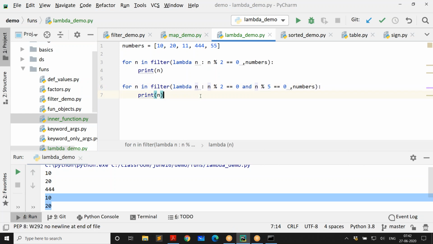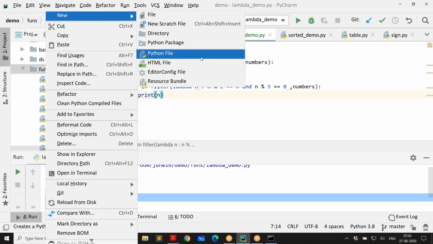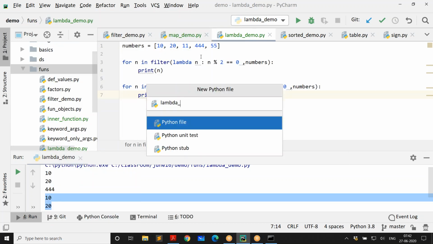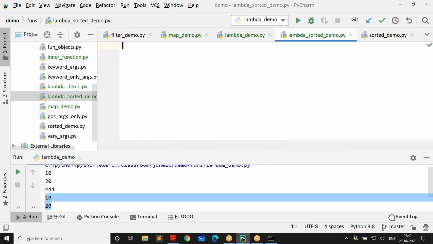Simple. Put the keyword, put the parameter, and use the parameter, and make sure the whole expression returns what is expected. Now, how about using the same in the context of a sorted function? Let us see. Let's create one more program. So we say lambda sorted demo. So this time, let's take names. So we are taking some names like this.